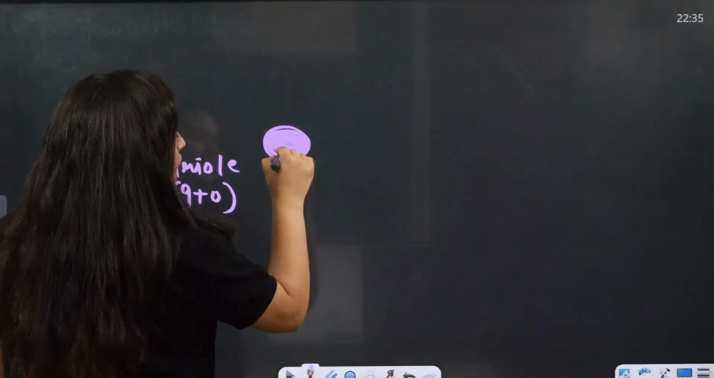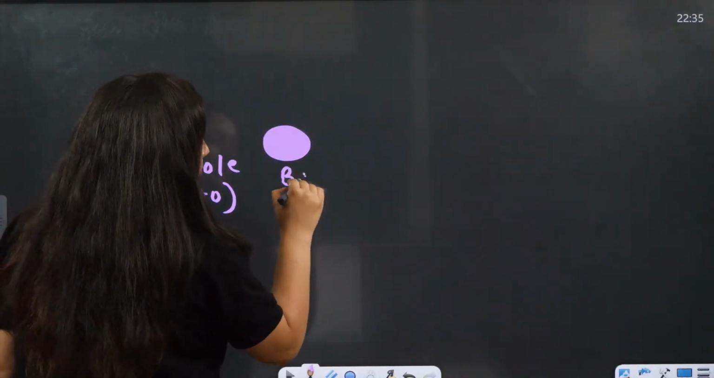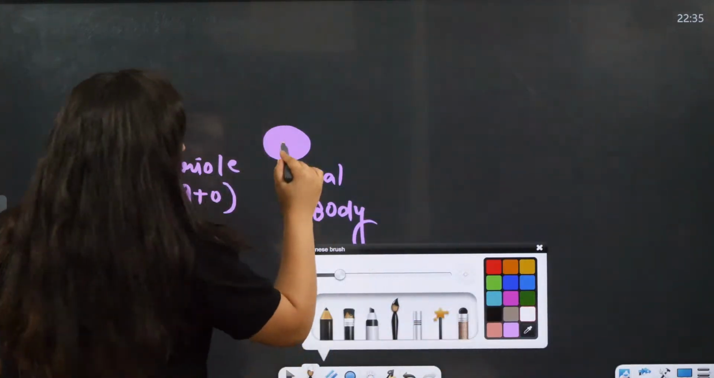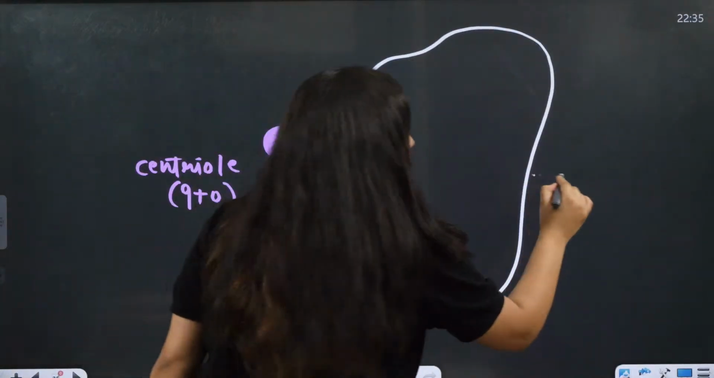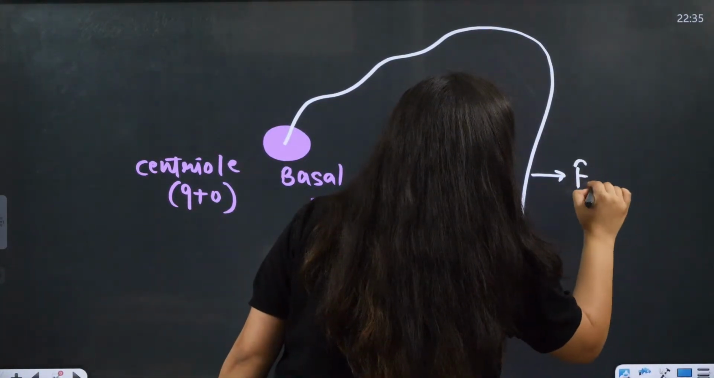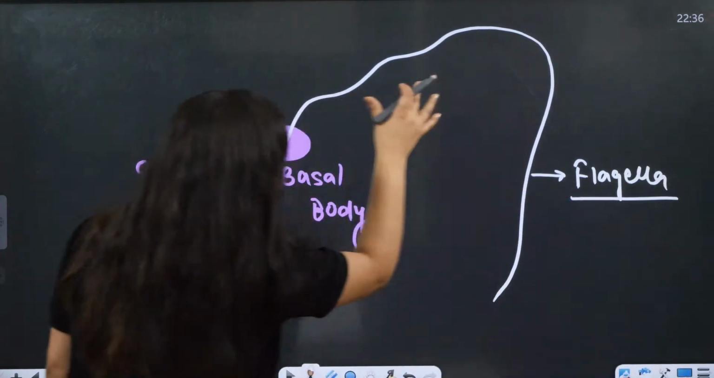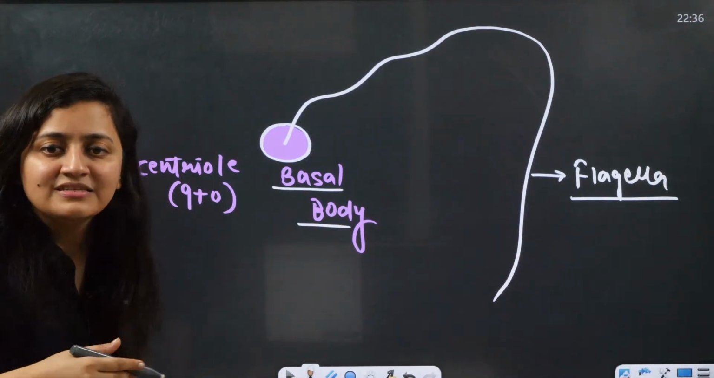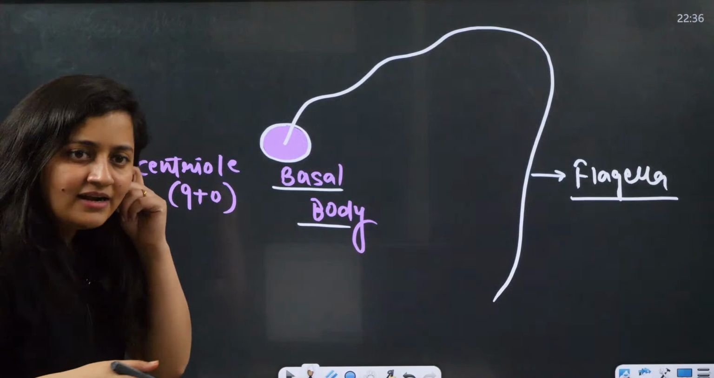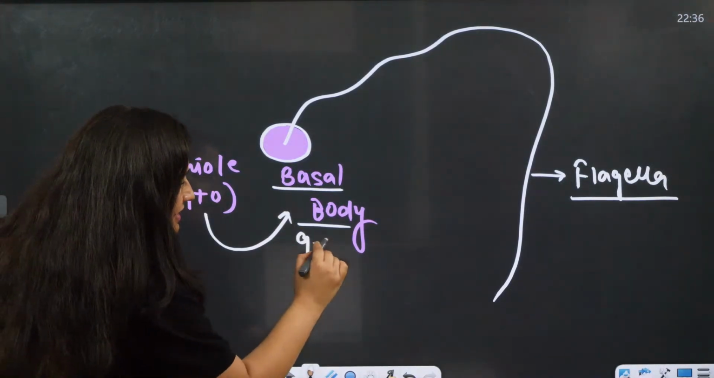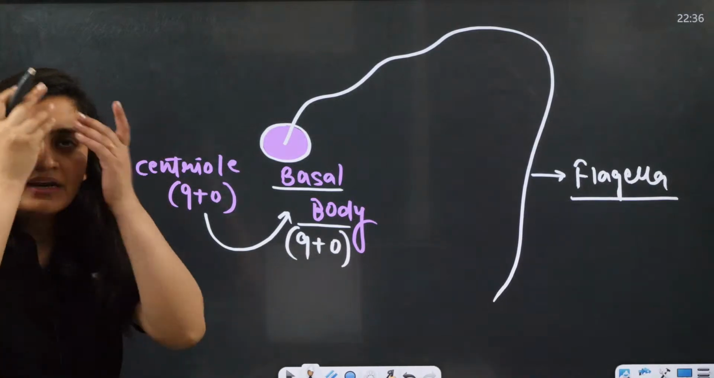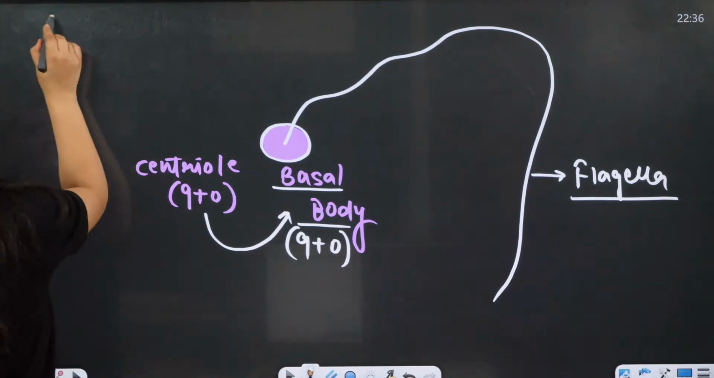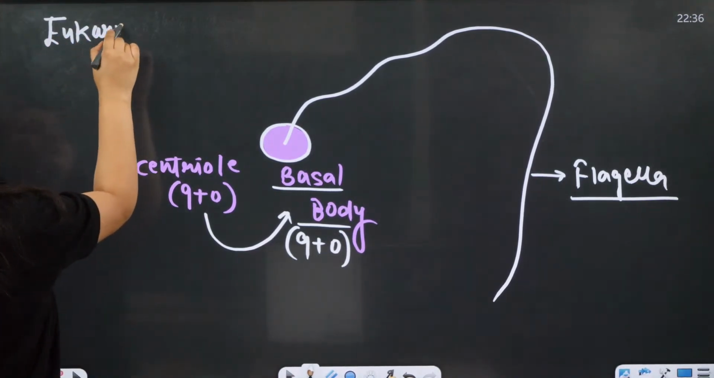Now you must be thinking, what is the basal body? The basal body is a structure from where your cilia or flagella will arise. From this basal body your flagella or your cilia will arise. So at the base of cilia or even at the base of flagella you will get this basal body. So who is making that basal body? The centriole. So can I not say that ultimately this basal body also has the arrangement of 9+0? Yes or no?